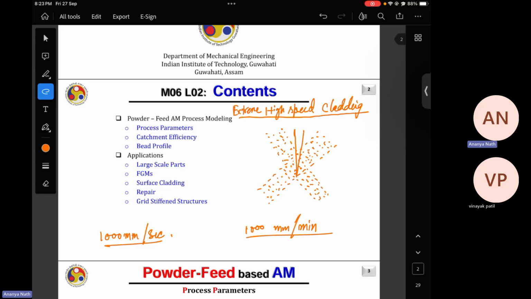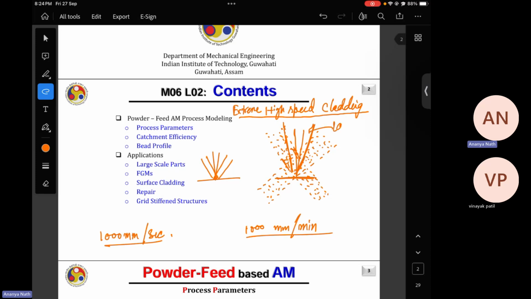The third point is when you increase the SOD in such a way that, in case of normal DED, when the powder particles come at the melt pool, then only they get melted and deposited over the melt pool. So basically, first they come over the melt pool and then they get melted. But in case of extreme high speed cladding, they get heated up when they cross this boundary. This is the laser here.